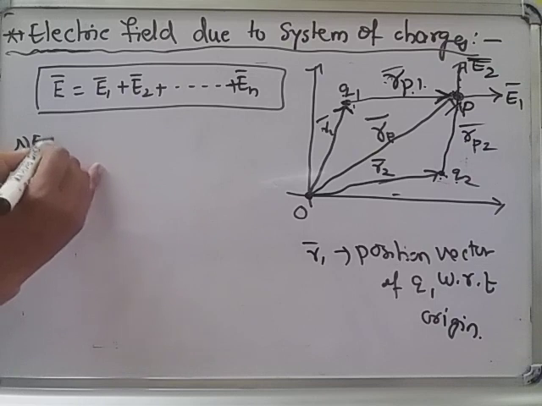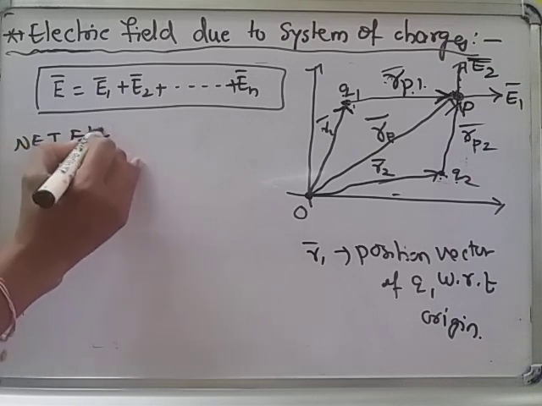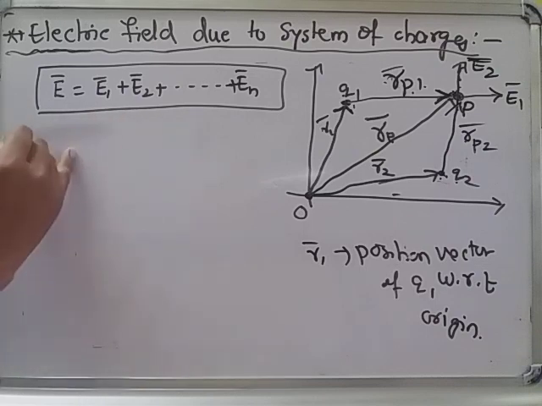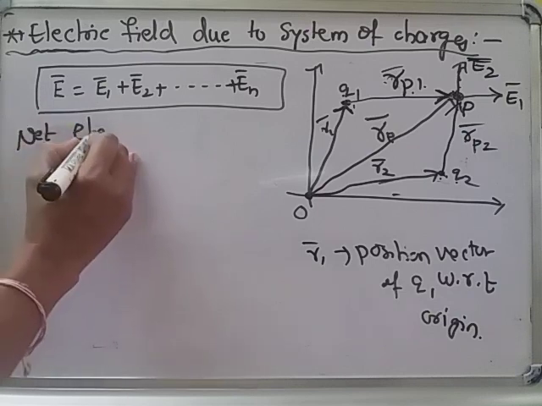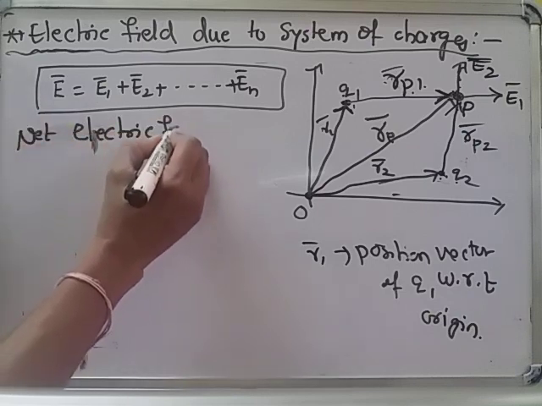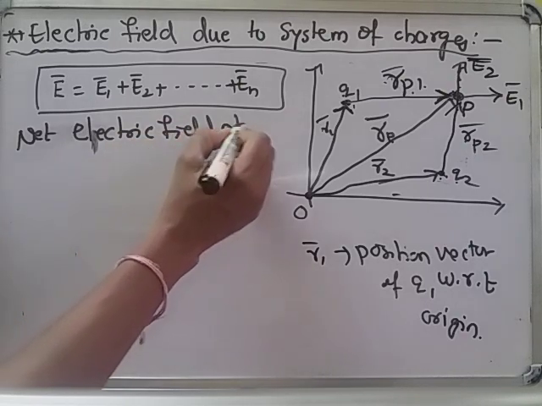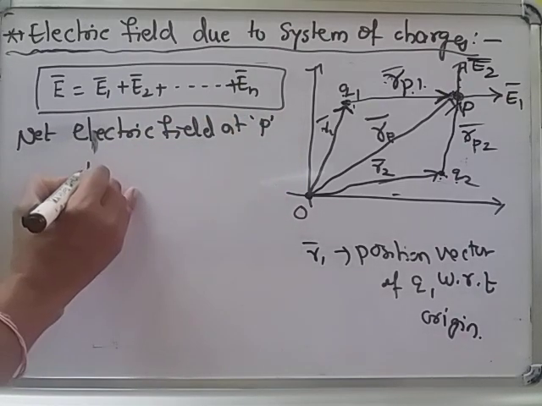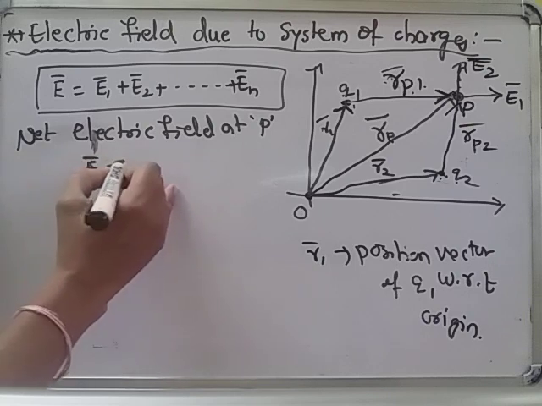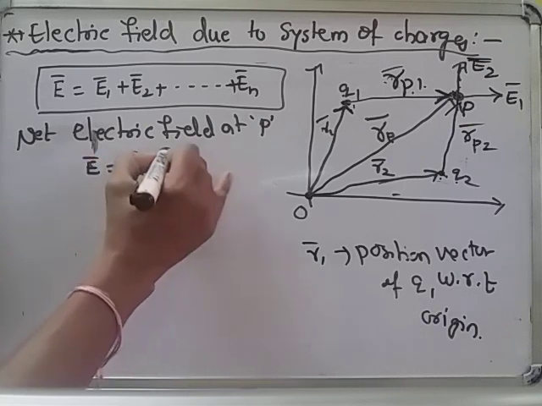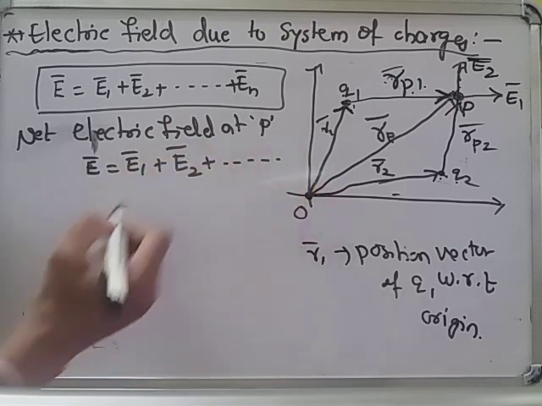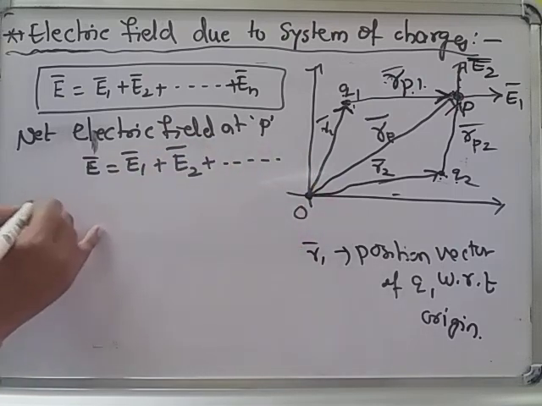Net electric field at point P. Then what we want? Electric field at point P, E bar is equal to E1 bar plus E2 bar. There are two charges, that's why only two we have to add. If many are there, we have to add many.